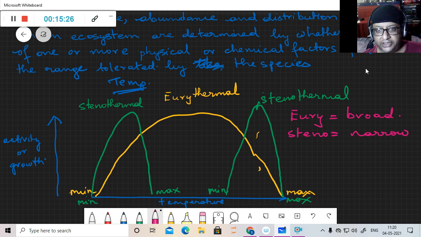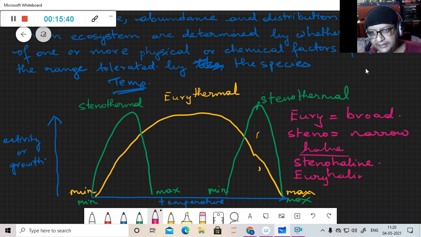If instead of temperature you write salt concentration, you can call them stenohaline or euryhaline, depending on the abiotic factor range which they tolerate. So this is Shelford's law of tolerance. This is the first part of limiting factors.